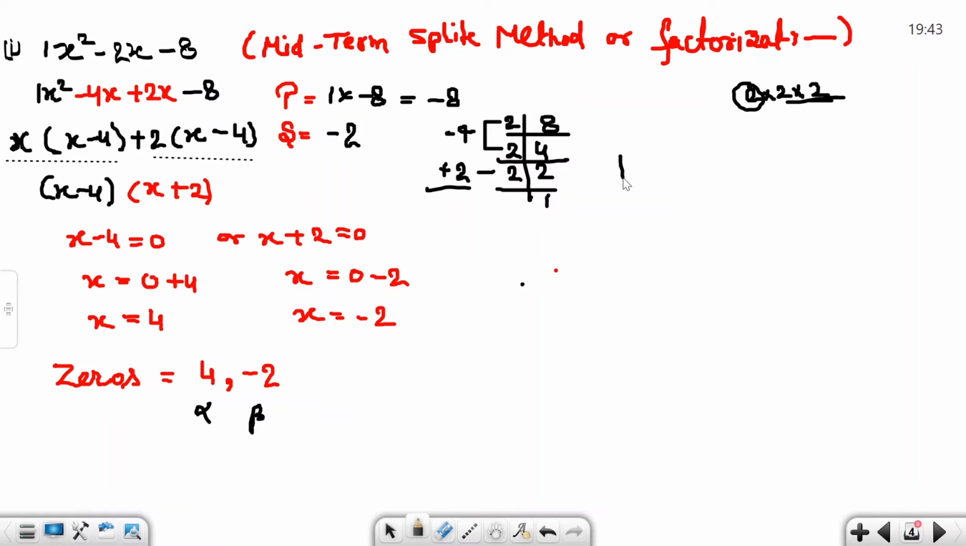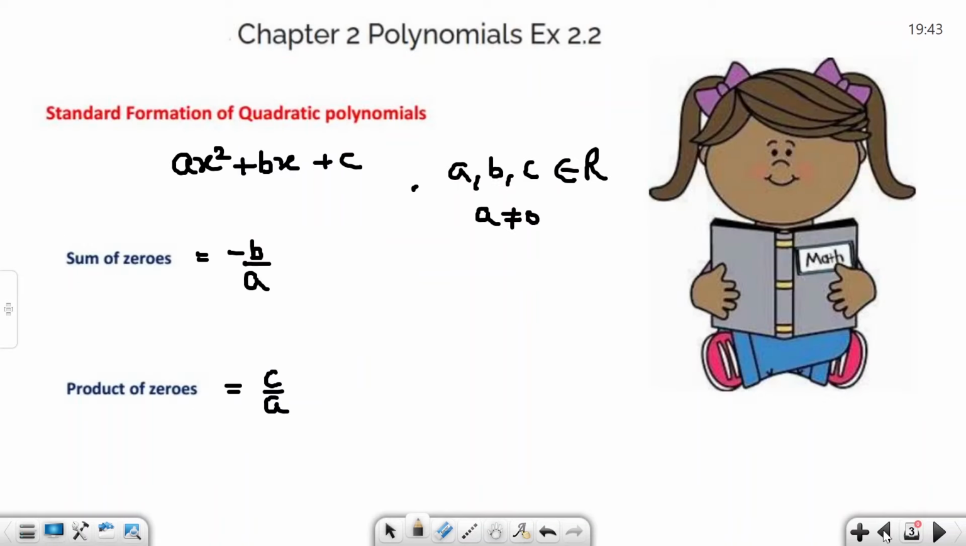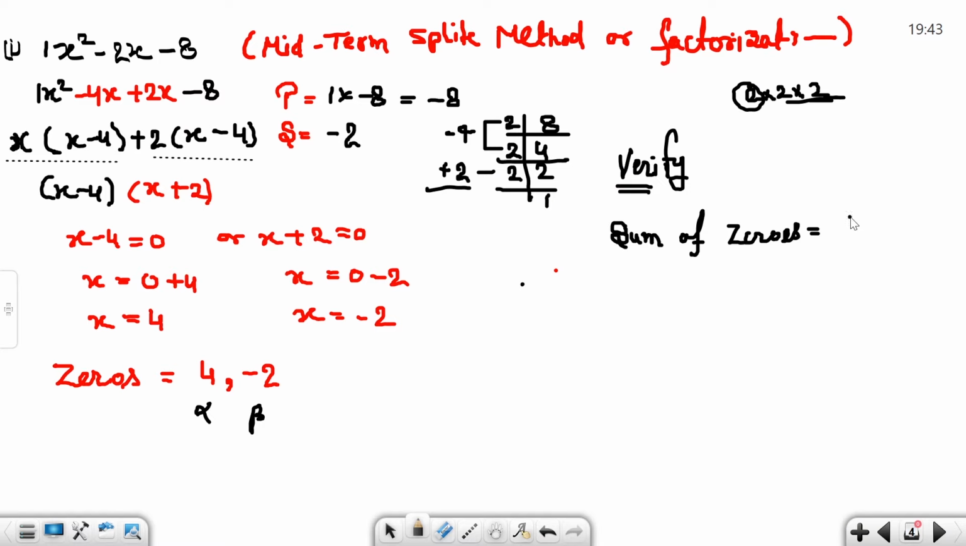Now we need to verify. How do you verify? With the sum of zeros and product of zeros formulas. First, sum of zeros and product of zeros. We read about the sum of zeros. Sum of zeros is minus b by a. Now put the values.